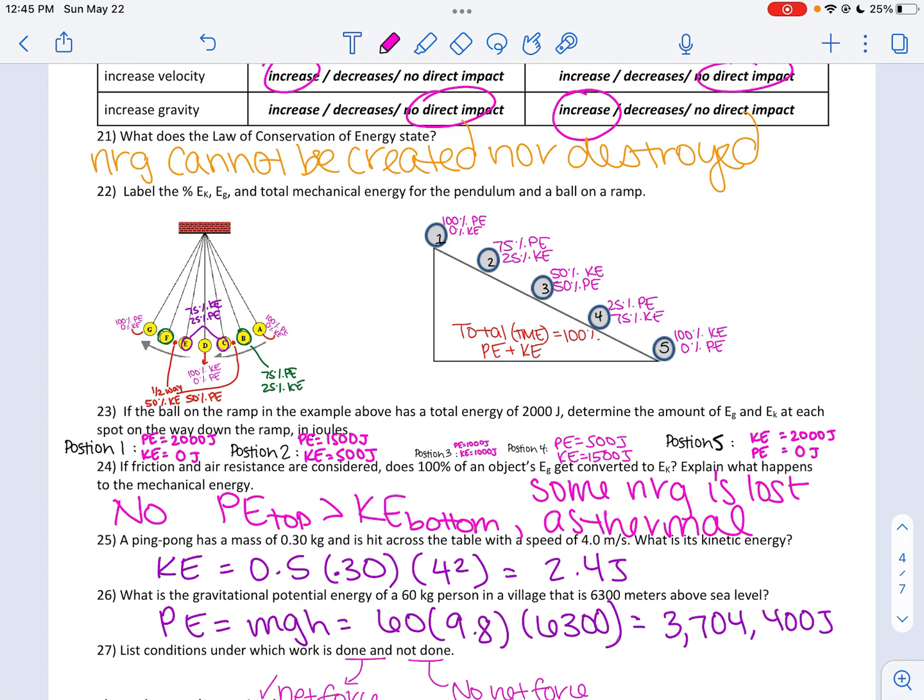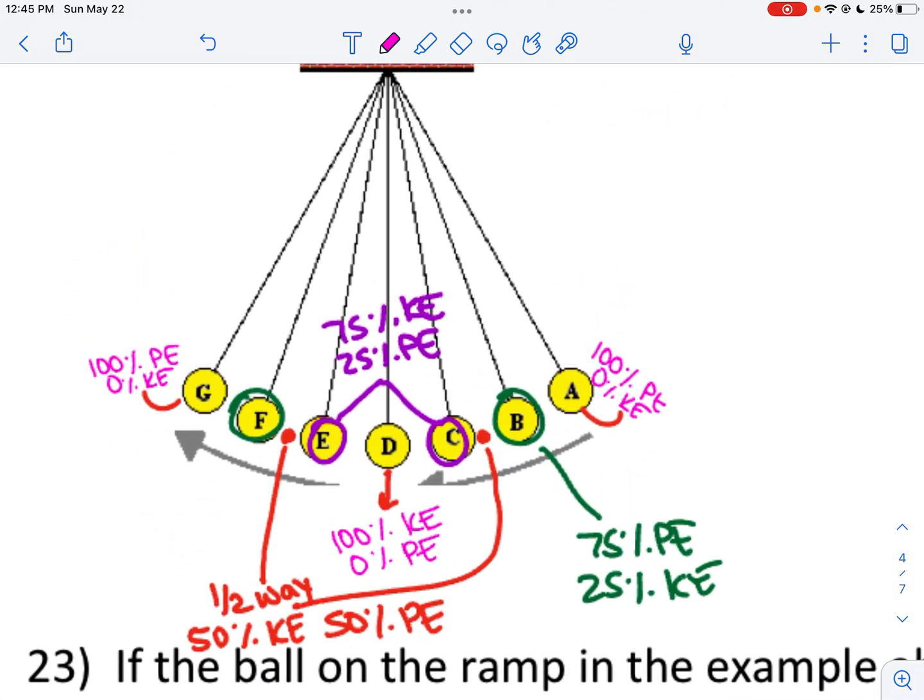Remember, energy cannot be created nor destroyed. So when I look at this pendulum, I am going to zoom in for you so you guys can double check right now. I have potential and kinetic constantly being transferred back and forth to each other. So at first I had all potential when I pulled the actual wrecking ball up, or the pendulum up, to position A. And then once I let go, the height decreases.